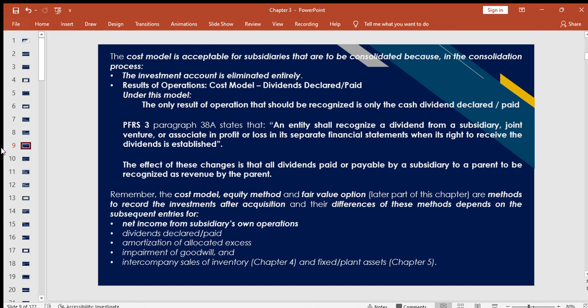Then, result of operation under the cost model, we have dividends declared and paid.